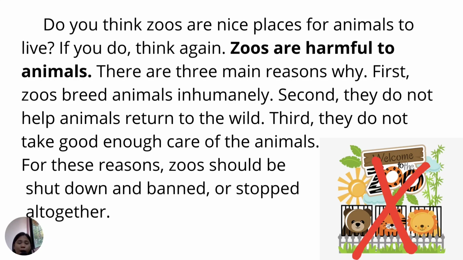Zoos are harmful to animals. There are three main reasons why. First, zoos breed animals inhumanely. Second, they do not help animals return to the wild. Third, they do not take good enough care of the animals. For these reasons, zoos should be shut down and banned, or stopped altogether.